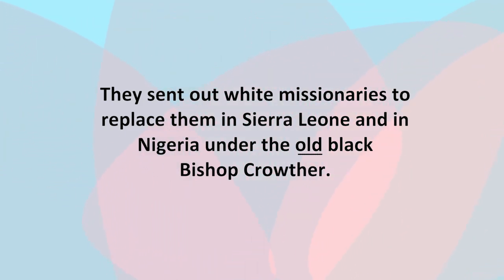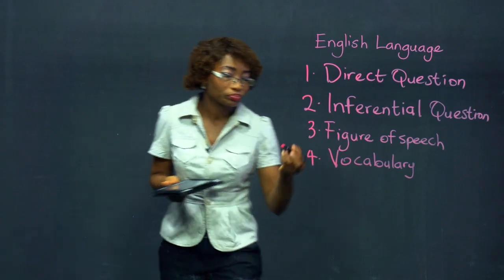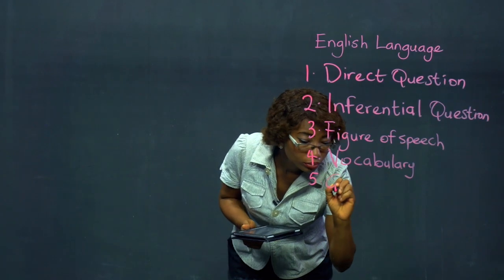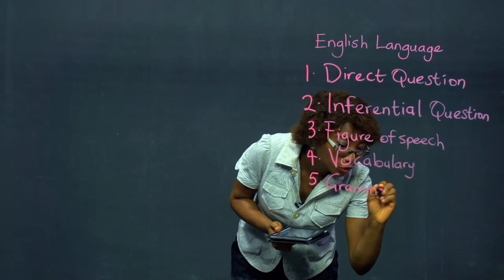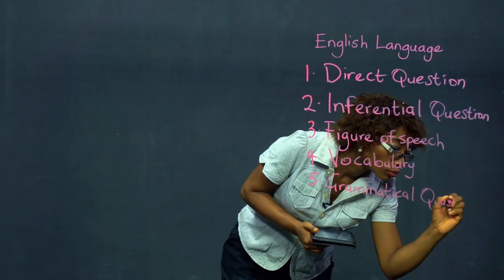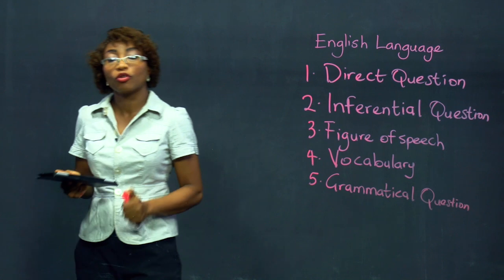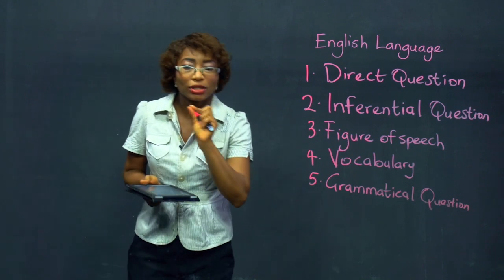The next question after the comprehension passage is called the grammatical question. If you've seen the past questions before, you will see that some sentences are underlined.